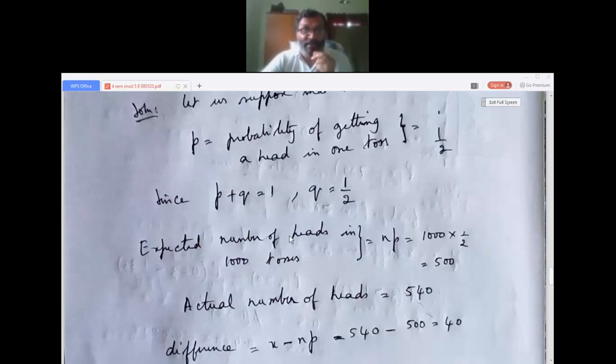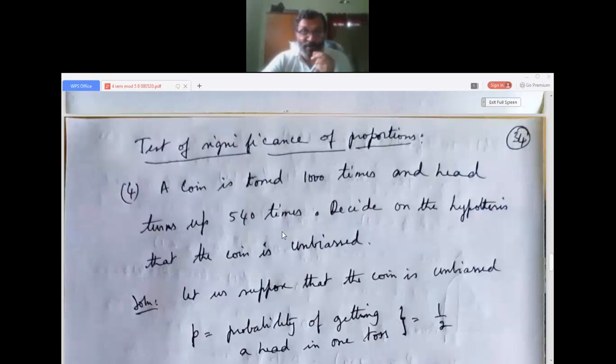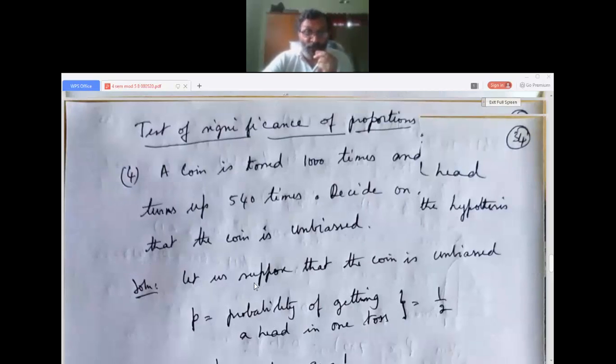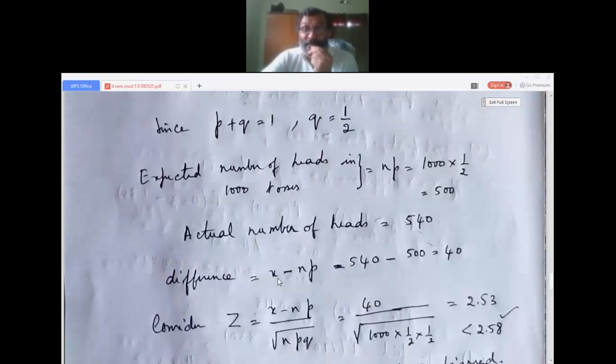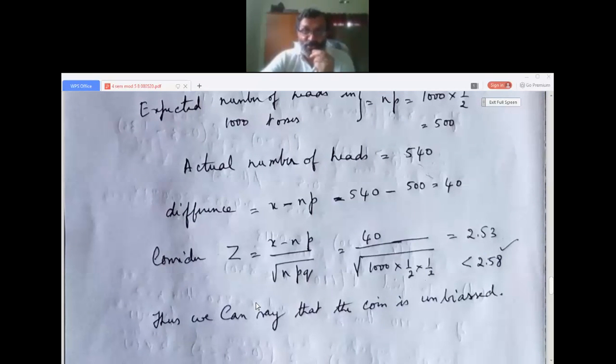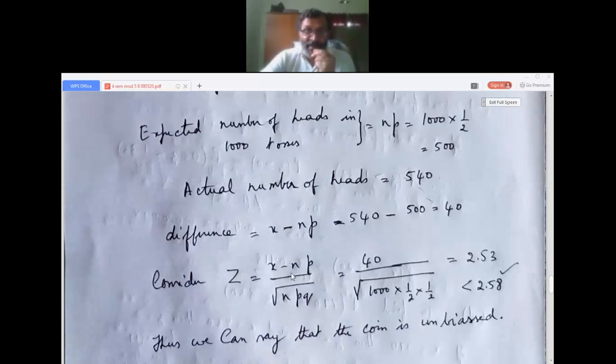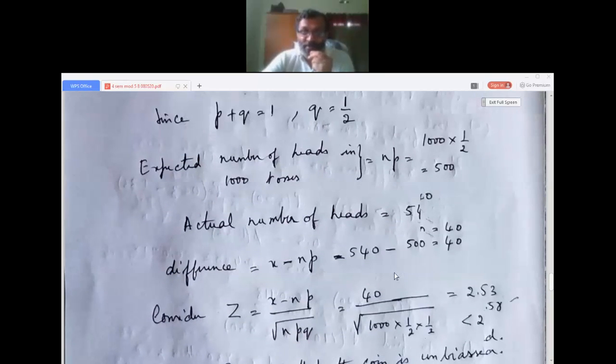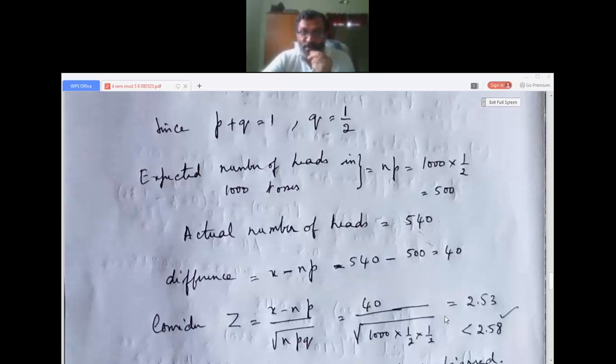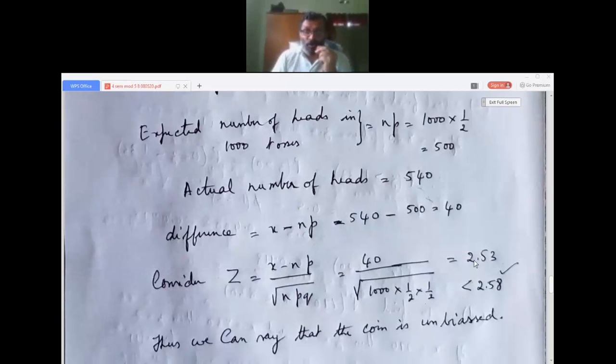The actual number of heads is 540. Expected is 500, actually got 540. So the difference is X minus NP, that is the formula. 540 minus 500 is 40. Now the Z value, to judge the assumption, is X minus NP divided by square root of NPQ. So X minus NP is 40, divided by root of N is 1000, P is half, Q is half, so you get 2.53. There is a standard value I have given in the notes, that is 2.58.